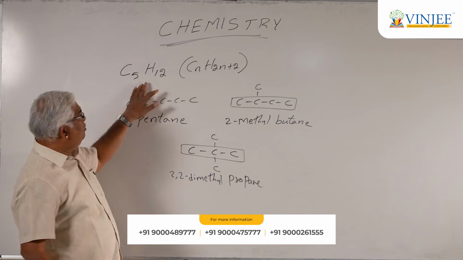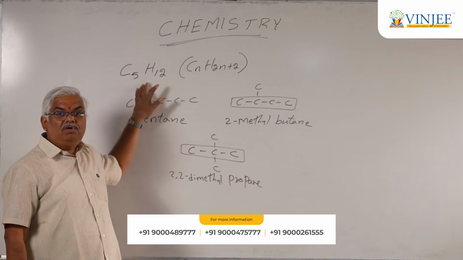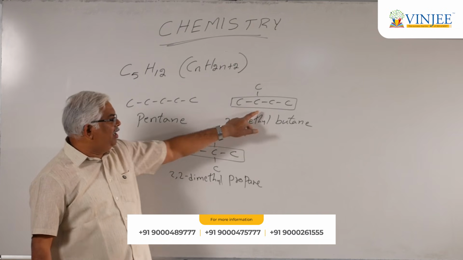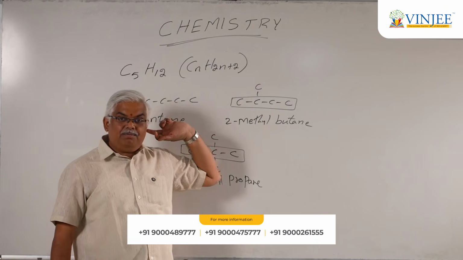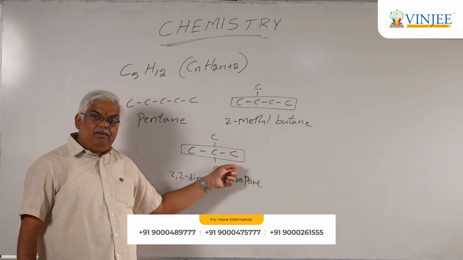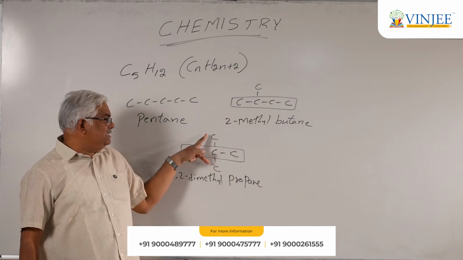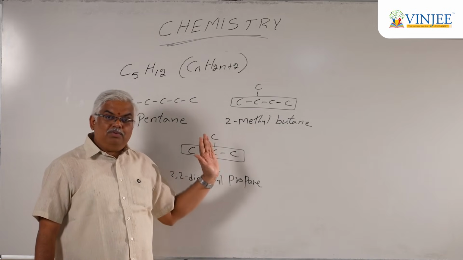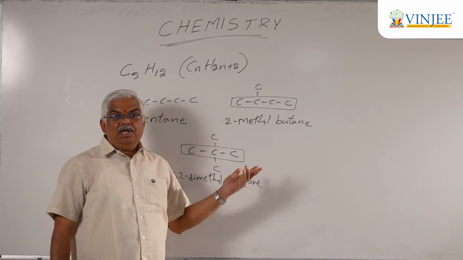So thus, with the molecular formula C5H12, what we had done: all five carbons in a straight chain, then we reduced one and kept it as a branch, and later we took only three carbons, and the remaining two carbons were taken as branches. This is how you can find the various possible chain isomers for a given compound.